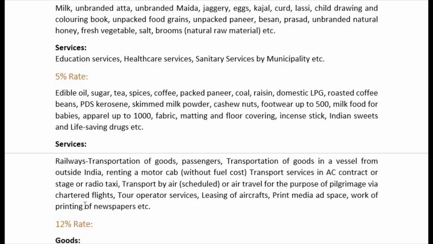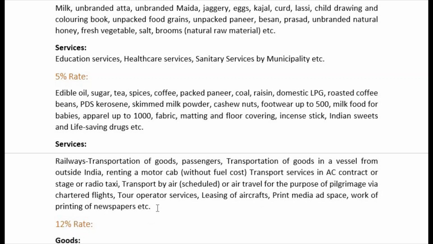So if it was arranged through charter flights, then obviously the 5% rate was applicable, is applicable. Tour operator services, leasing of aircraft, print media ad space. Print media ad space means in your newspapers or magazines. For that ad space, whatever services those news and magazine agencies give, 5% tax is applicable.